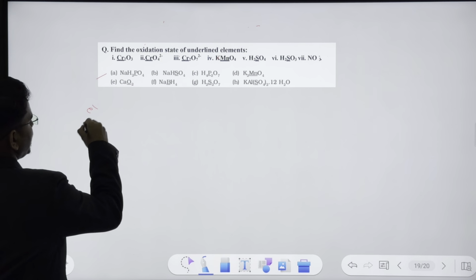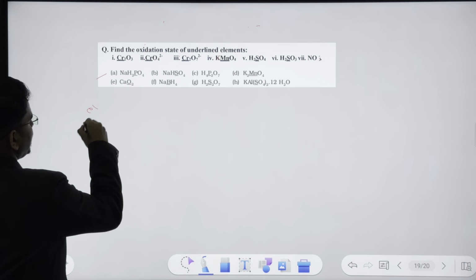Step number 1 was to find out the oxidation state of all the elements. Step number 2 was to write the reduction half and oxidation half, breaking the reaction into 2 pieces. We did that. Now you have to balance the atoms except hydrogen and oxygen. We can see here we have 2 chromium and here 1 chromium, so we'll balance that first. Do we need to balance here? No. Anyways, let's go one by one, and do this first. So we balance chromium. That was step number 1.